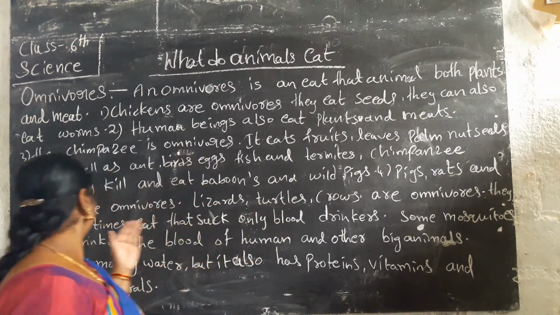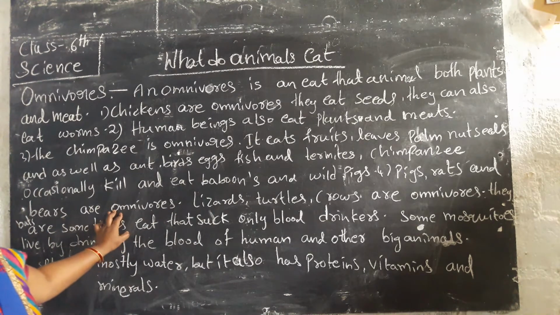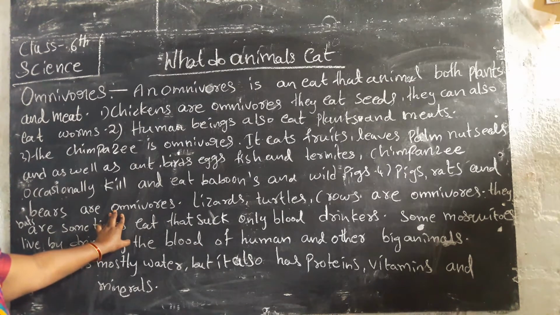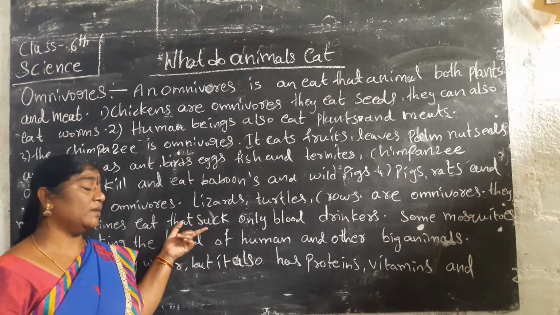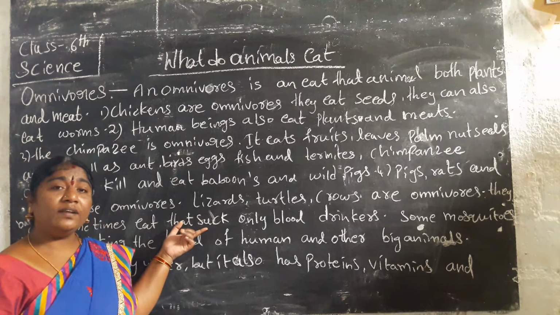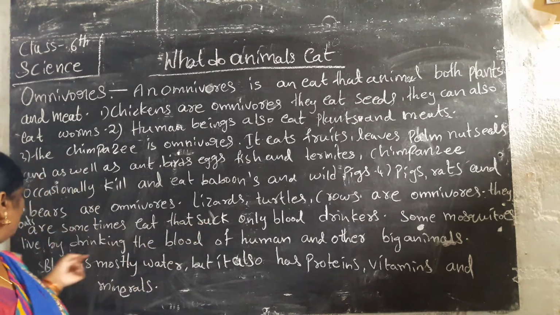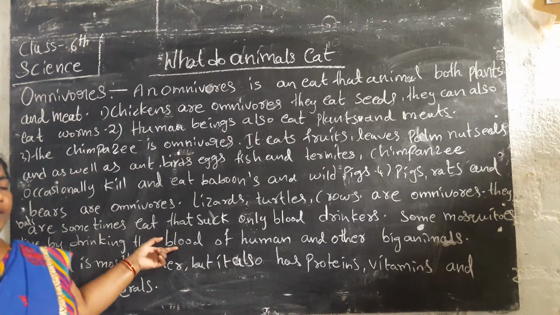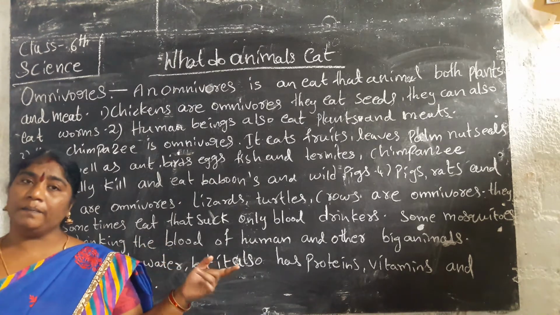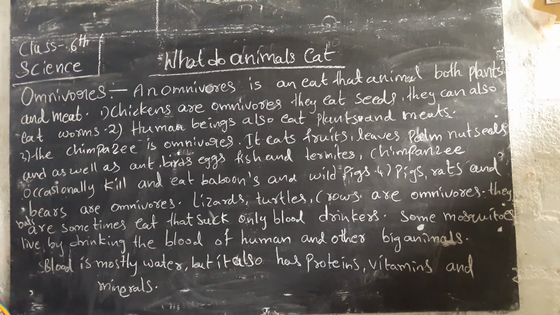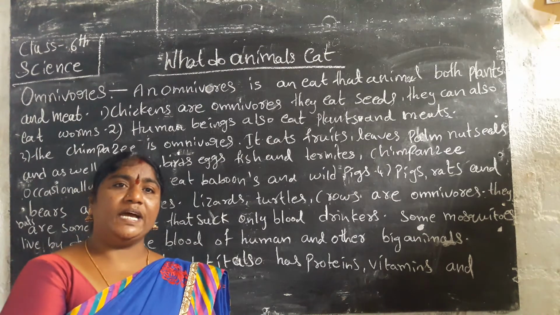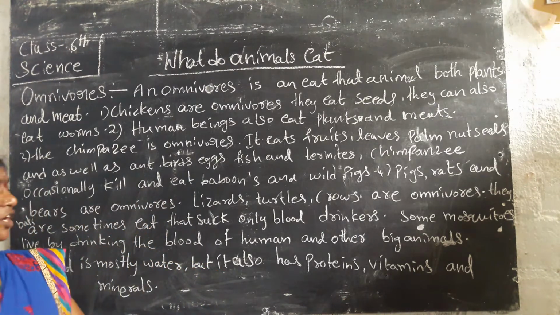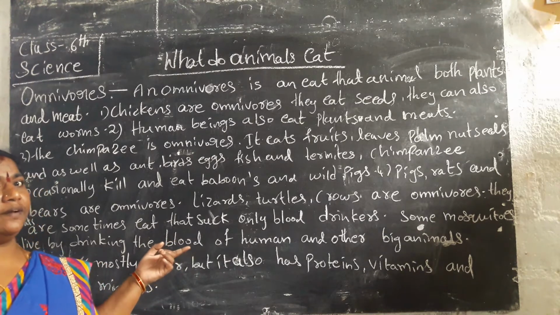Pigs, rats or bears are omnivorous. Lizards, turtles, crows are omnivorous. Bats sometimes suck blood. They can also be called blood drinkers. Some mosquitoes live by drinking the blood of human beings or other big animals. In our surroundings, in our home, mosquitoes are there. They bite us and suck the blood of our bodies. They live by drinking blood only. They are called blood drinkers.